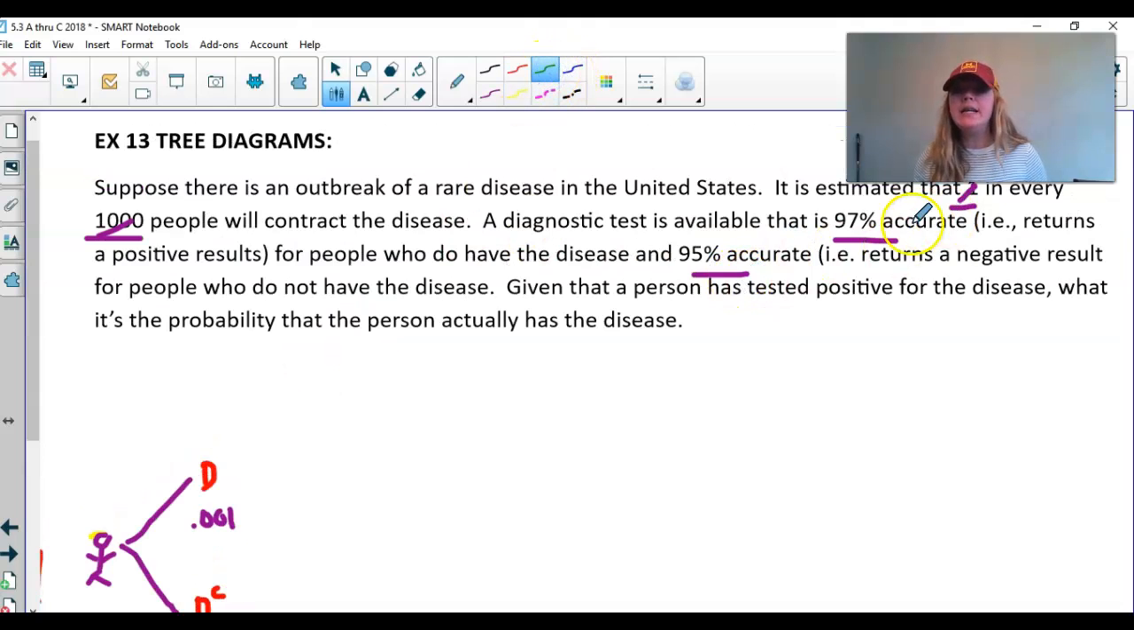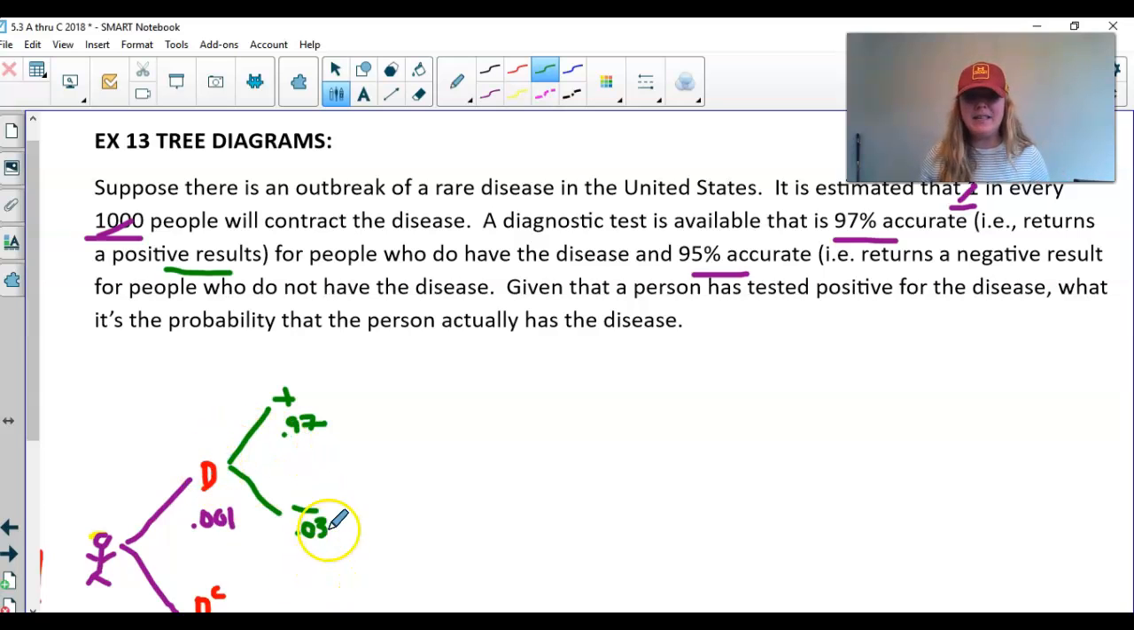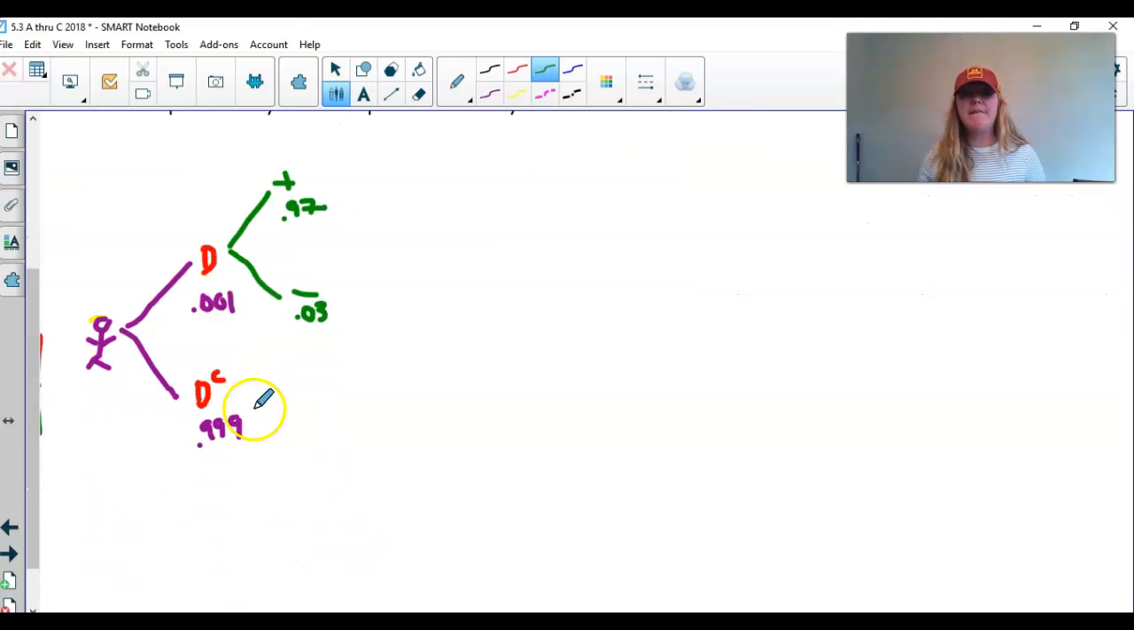Okay, so we said it's 97% accurate for people who do have the disease. That means it's going to return a positive result, plus 0.97. Well, if it doesn't return a positive result, that means it's got to return a negative result. That's 0.03. If it's 97% accurate for people with the disease, there's a 3% chance that it's inaccurate for people who have the disease. This is called a false negative. Okay, a false negative.